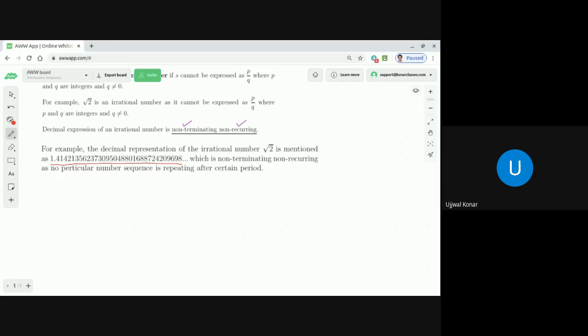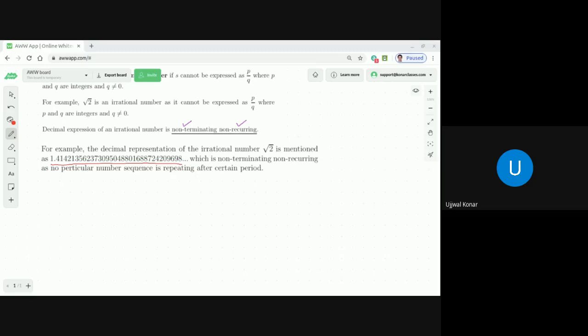But there are some irrational numbers which are so widely used in mathematics that we approximate them to a rational number. One such number is pi, a mathematical constant. I explained in the last class, dear students, that if you construct any circle without knowing its diameter, measure its circumference and divide that circumference by the diameter, you will get a number, and that number is an irrational number.